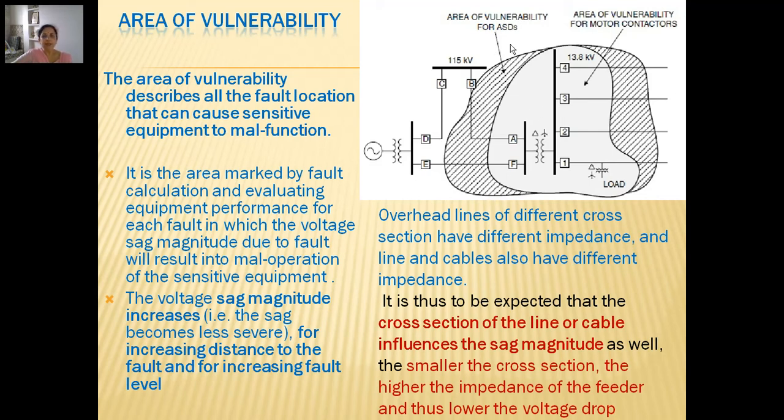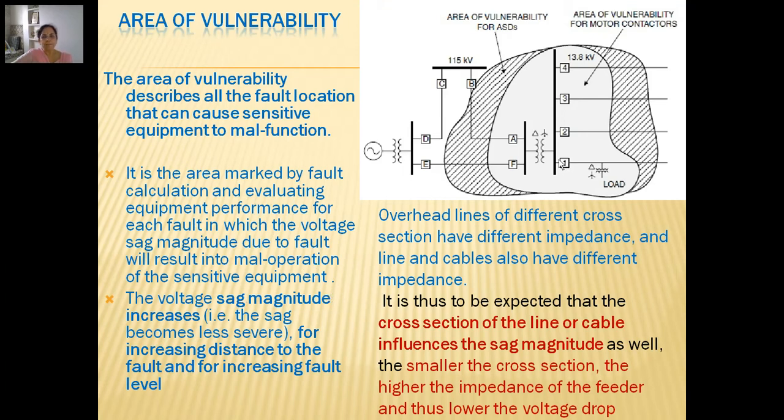So this area surrounding the equipment is called the area of vulnerability. It is the area marked by fault calculation and evaluating equipment performance for each fault, in which the voltage sag magnitude due to the fault will result in maloperation of the sensitive equipment.